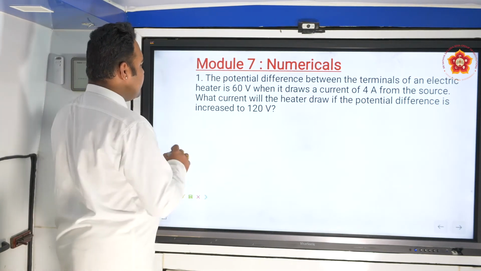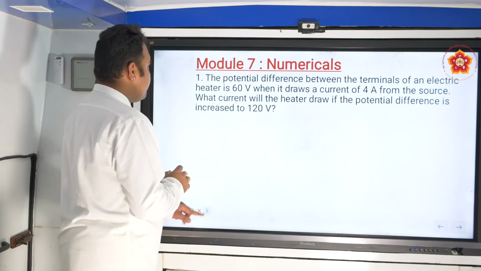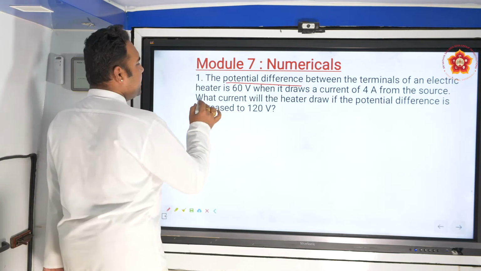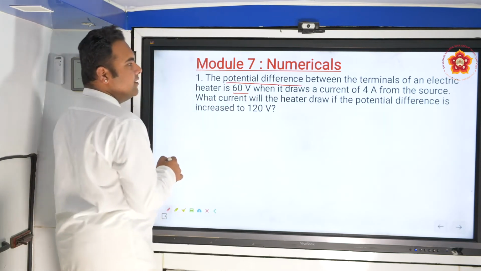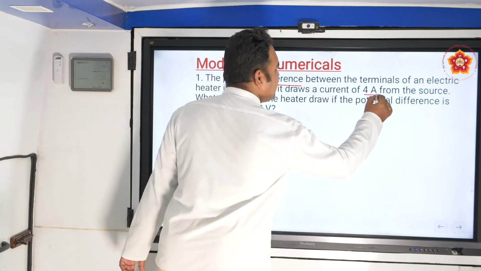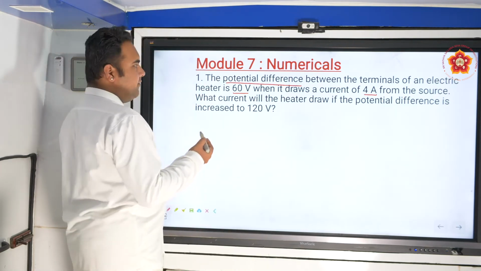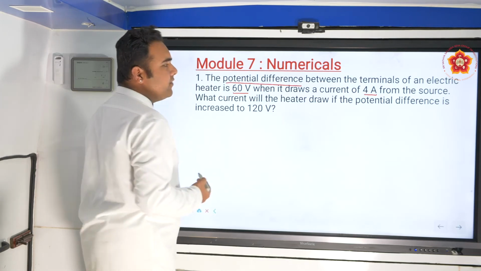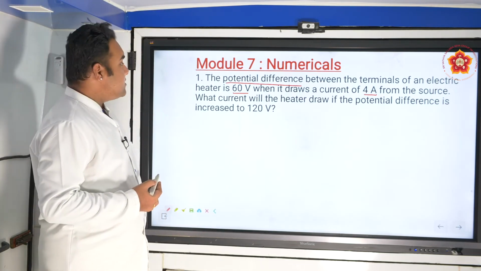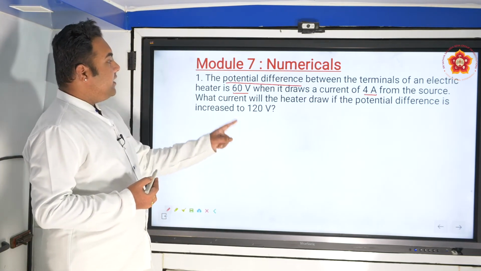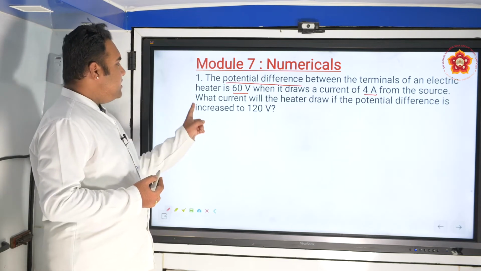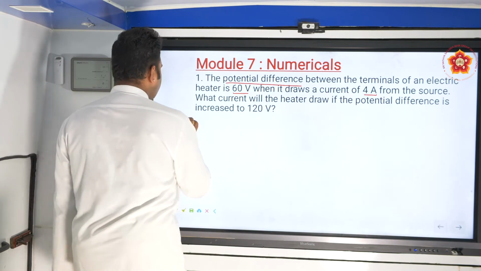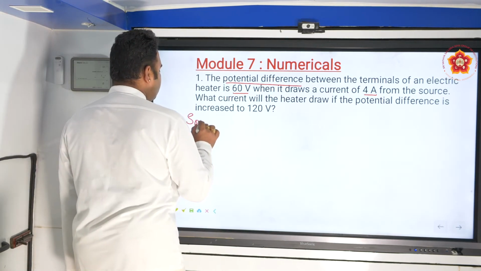Now look at the question, the first one. The potential difference between terminals of an electric heater is 60 volts when it draws a current of 4 amperes from the source. So they have given, when the potential difference was 60 volts, the current was observed to be 4 amperes. What current will the heater draw if the potential difference is increased to 120 volts? So there are two cases now. Now let's see how we solve this.